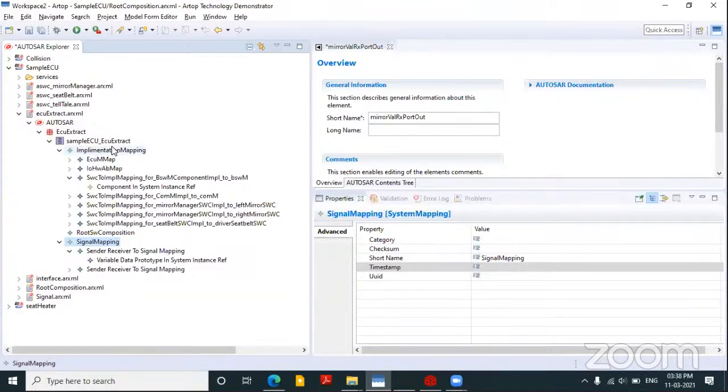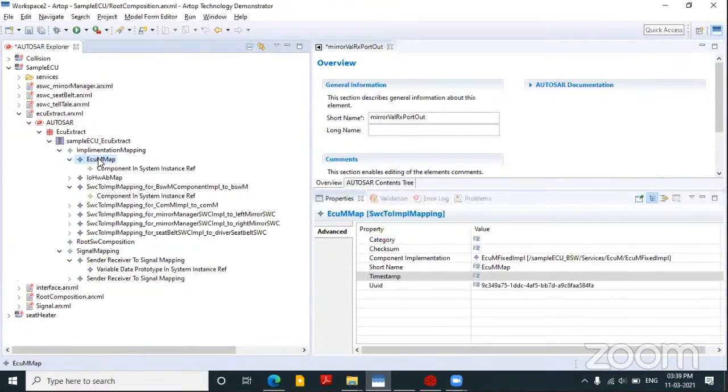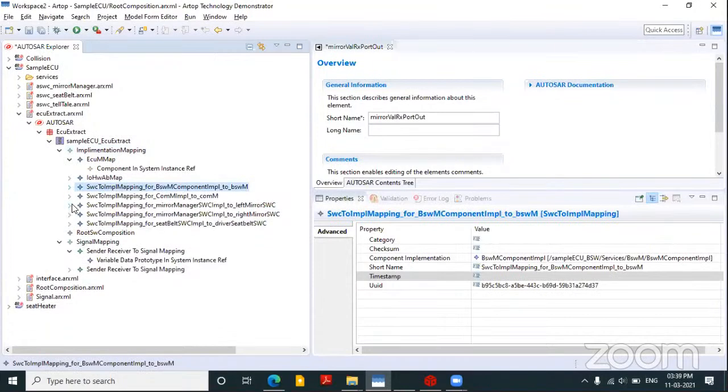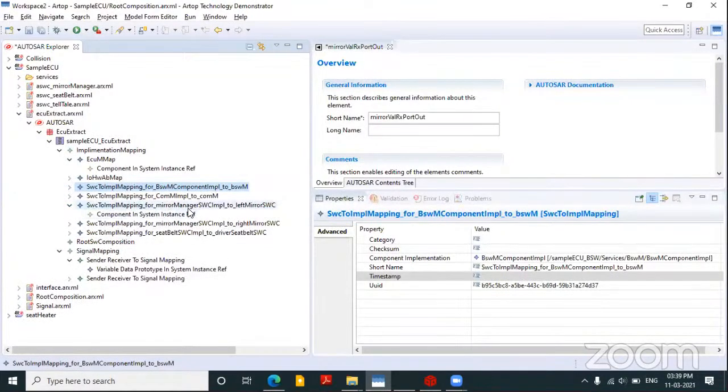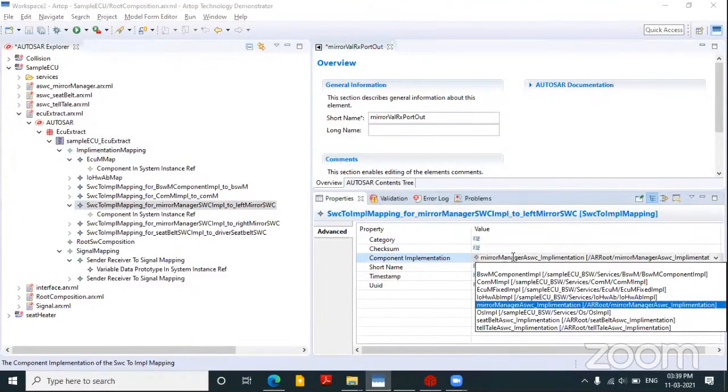Now for implementation mapping, I need to map all of my components to their implementations. Whenever we create any component, I'll take one ASWC for easy understanding. I'm taking mirror management. I'm going to mirror management, under software to implementation mapping, and here under component implementation, I'll be able to see the mirror manager ASWC implementation.